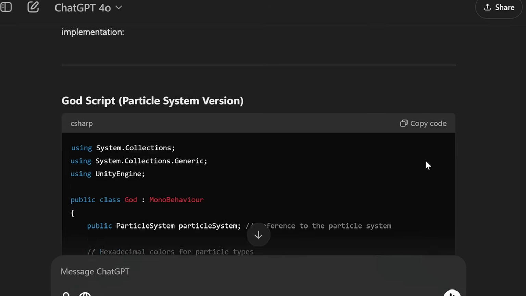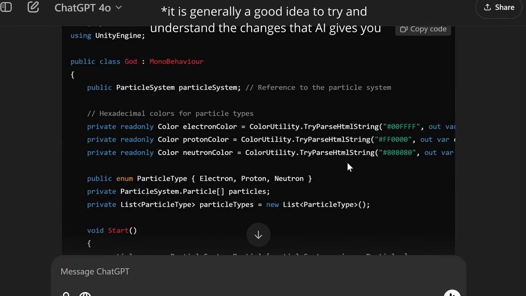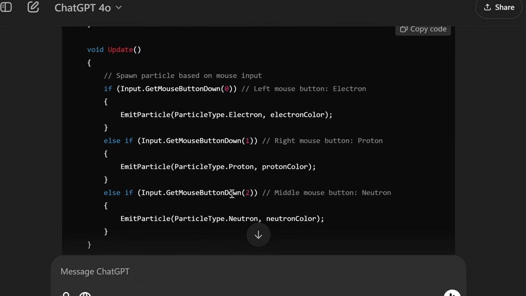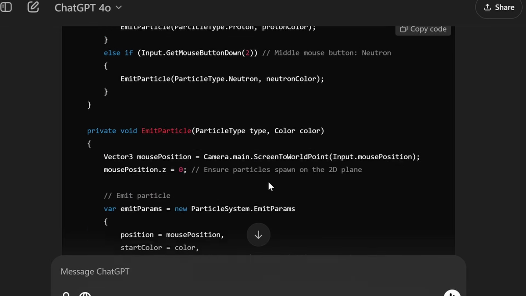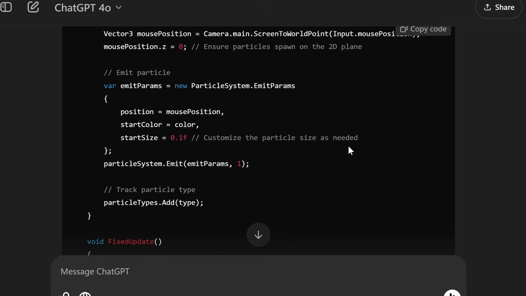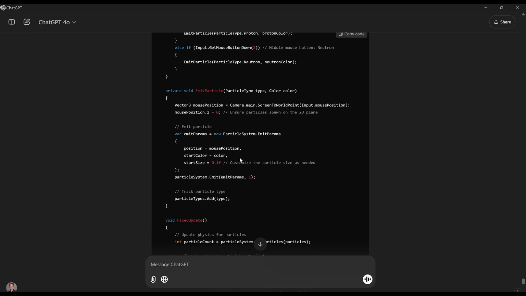Okay, so now it's generated a new God script for us. So if we're just taking a look at this, it's got electron color, set to cyan, red, and gray. So left click still does an electron, right click still does a proton, middle click is still a neutron. And it calls this function emit particle. To get some mouse positions, this is 0, perfect. So it's emitting a particle with the emit params. Okay, so it's only setting the start size to 0.1, so we'll need to change that.